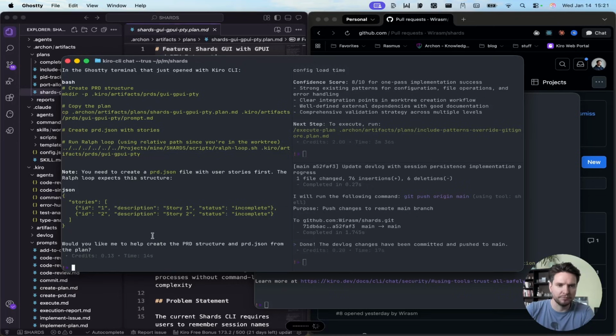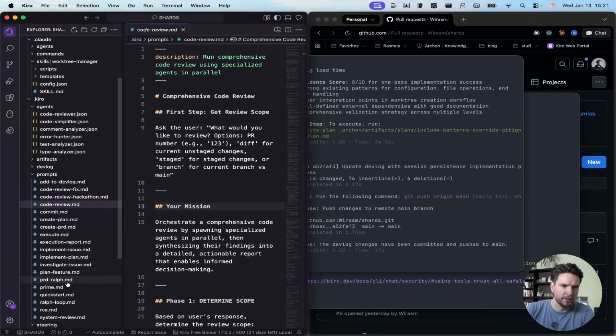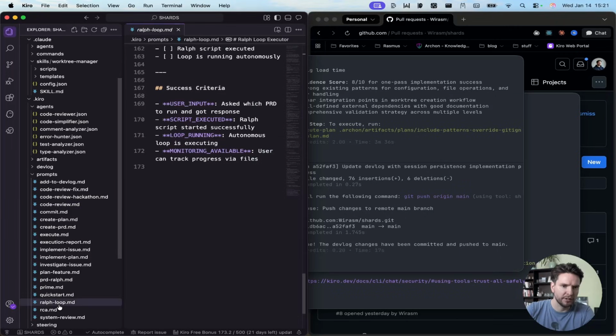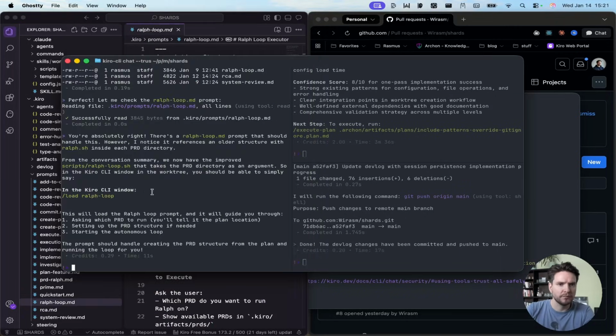Please confirm that. So we have here our prd Ralph. We don't want that, we want this one. So this one should start the Ralph loop for us. Yeah, exactly. So one thing that is worth mentioning here with Kiro is that Kiro doesn't seem really to understand how its inner workings work. So this obviously will not work. We need to do at Ralph-loop to invoke it.